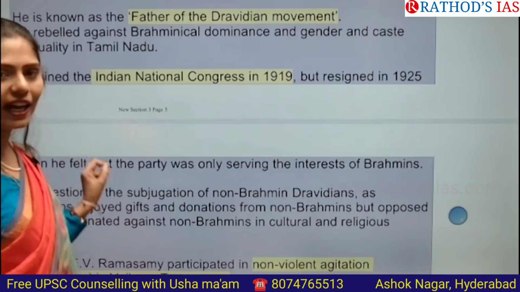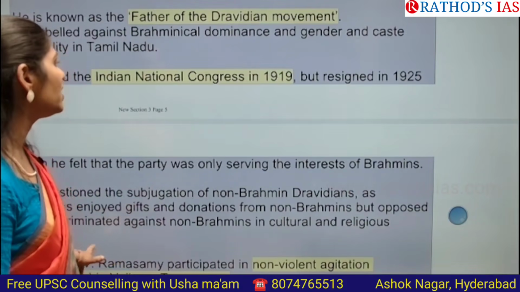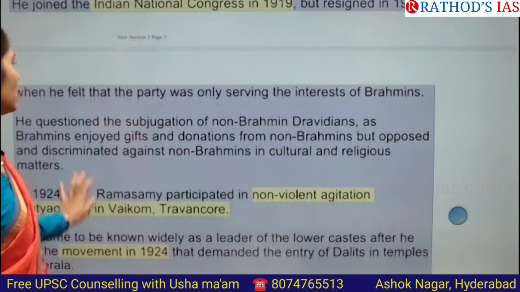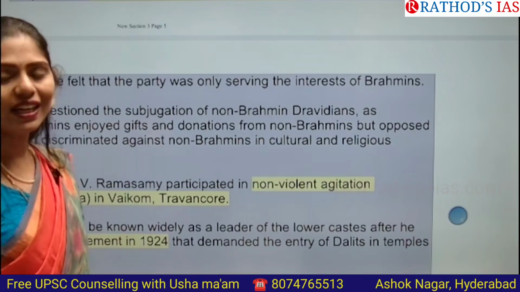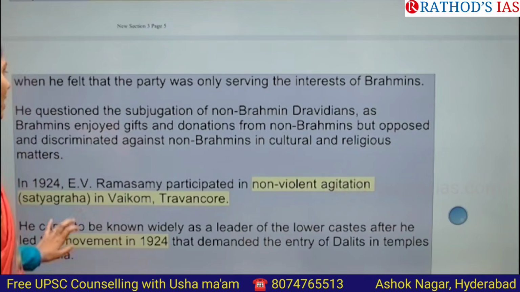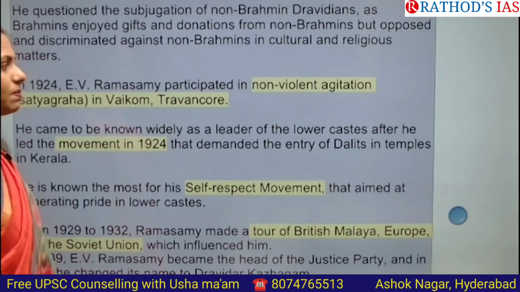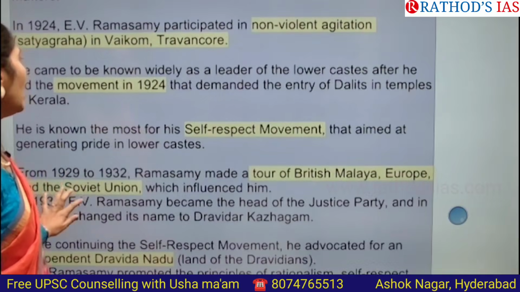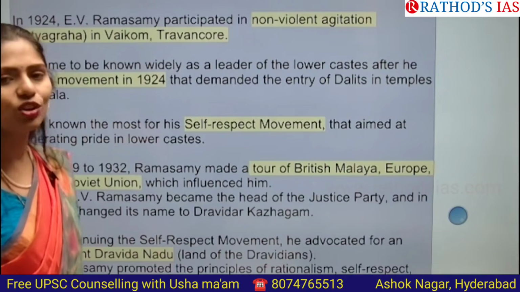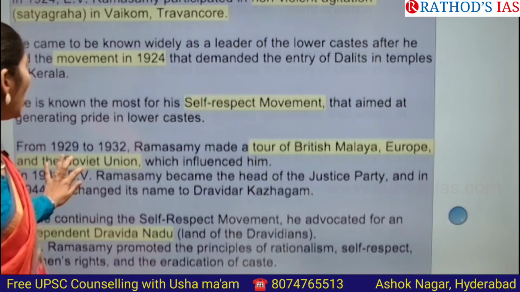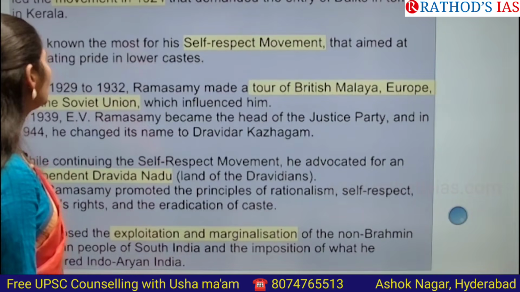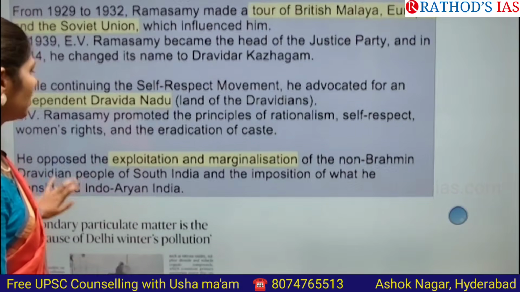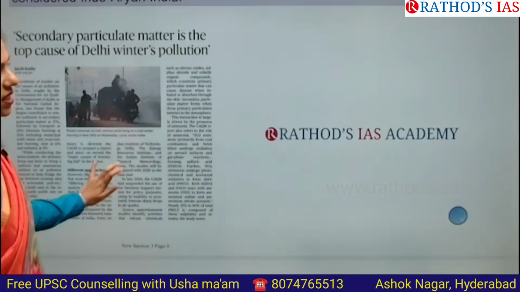He joined the INC, the Indian National Congress, in 1919, and later in 1925 he resigned from the INC and started anti-Brahmin movements. Next, he always participated in non-violent agitation in Vaikom, called the Vaikom Satyagraha, and he came to be widely known as a leader of the lower castes after the movement in 1924. He is known the most for his Self-Respect Movement. Okay, that is the thing that you have to remember, guys. And now let us see the next topic.